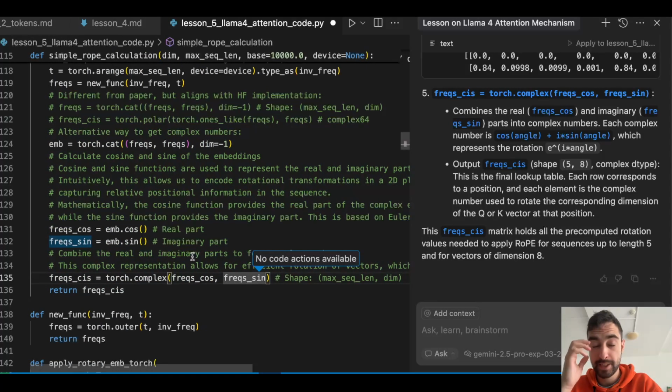We are basically using sine and cosine to measure how much we should rotate the vector. It's explained in those two videos. It's hard for me to explain like this.